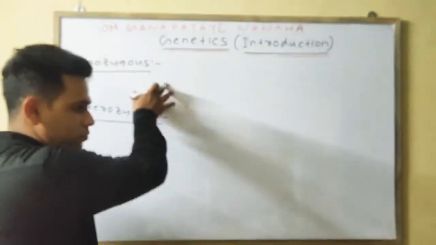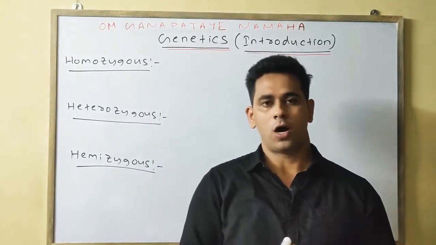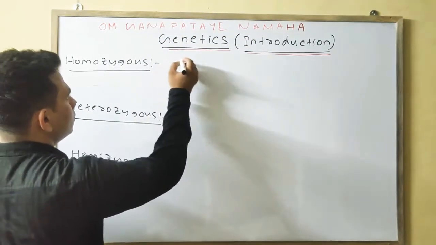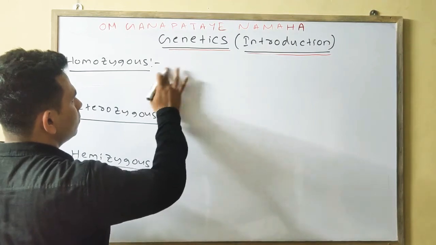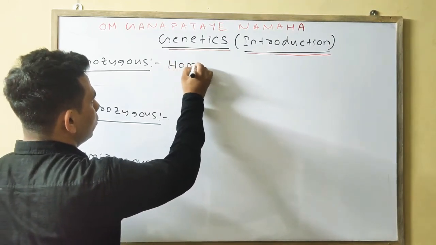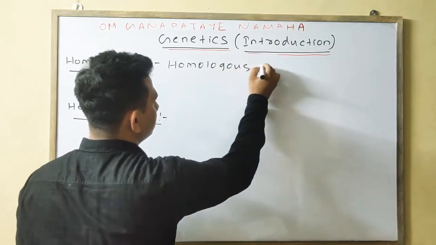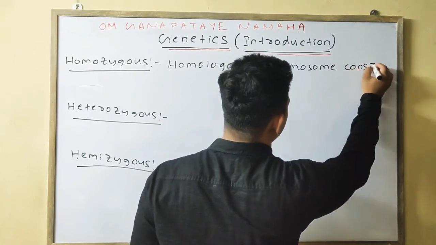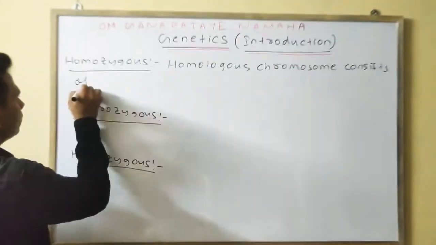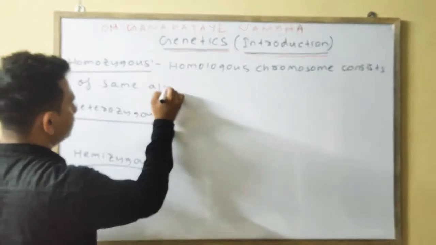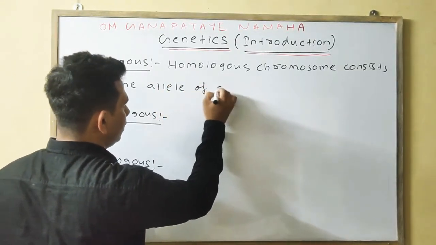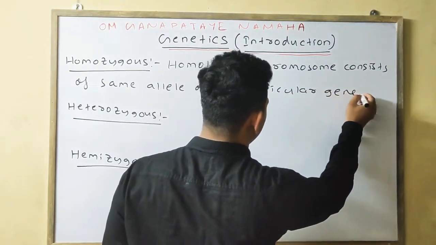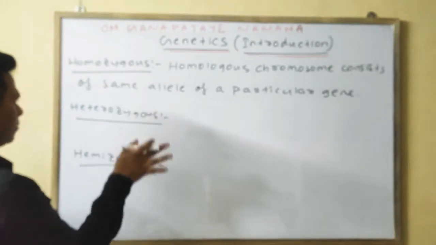Okay, homozygous means the homologous chromosomes of a particular gene consist of the same allele. I will describe it in detail.